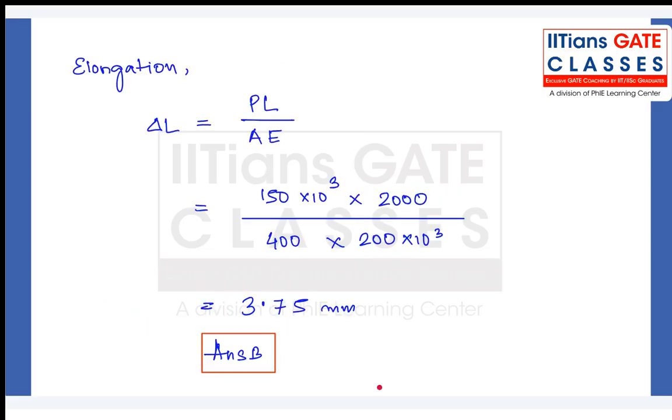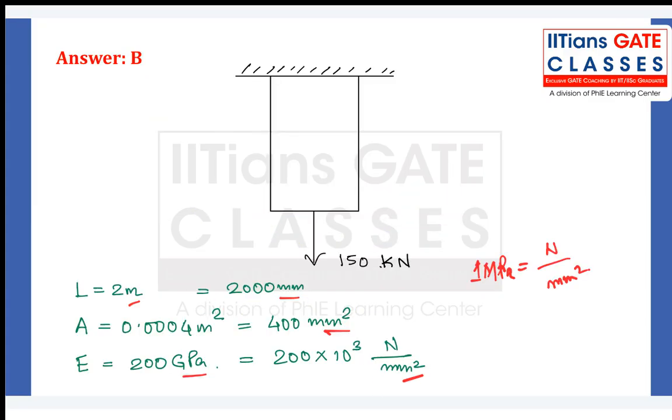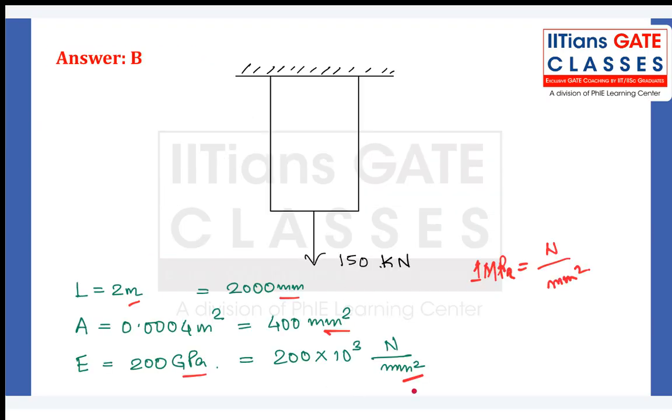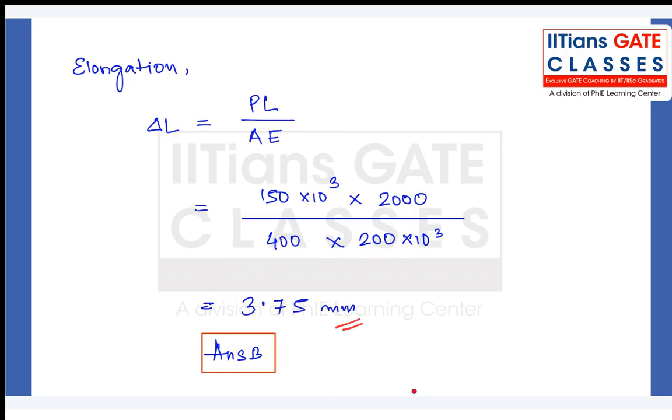So what is the total elongation? Total elongation formula is delta L is equal to PL by AE. So you substitute the values, and you get the answer as 3.75 mm. So correct answer is B. A very simple question, but yes, this is important concept-wise.